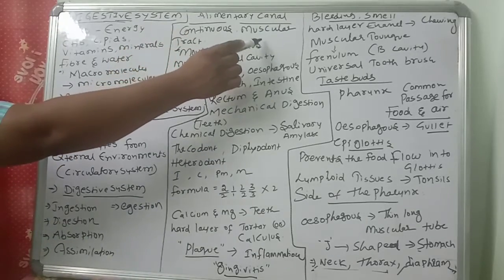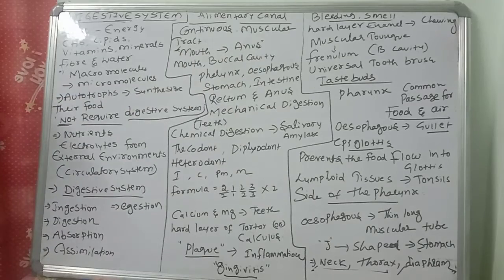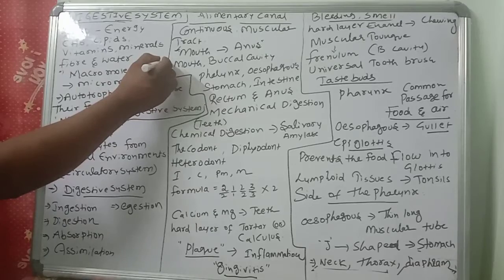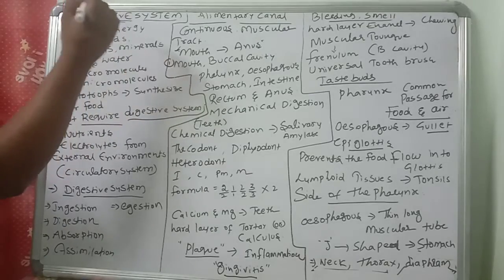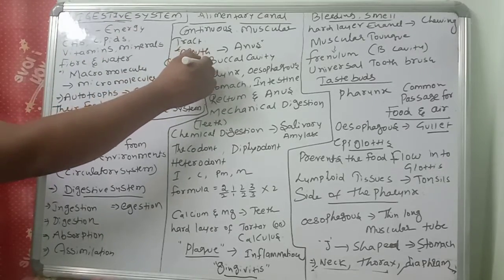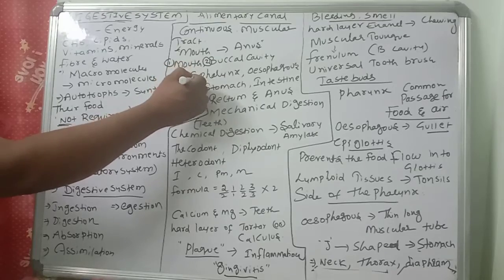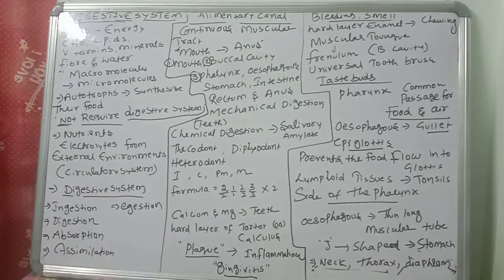The posterior opening is the anus. Mouth and anus are very important structures. The alimentary canal consists of, what are the parts of the alimentary canal? Come on, guess. The alimentary canal consists of mouth, next the buccal cavity, then pharynx, then esophagus, then stomach, then intestine, then rectum, and anus.